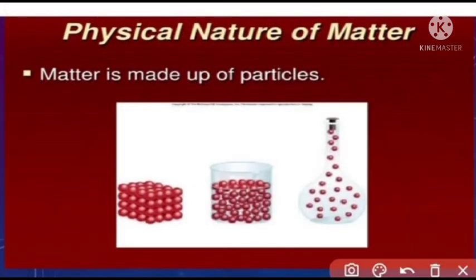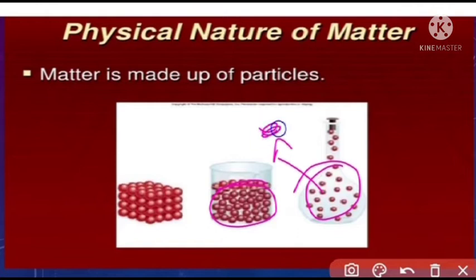See this diagram. This is an atom or ion, molecule, anything. Each one is a small piece. This species is called a particle. These particles combine to form the matter. So this is a substance. Matter means any physical or chemical substance.